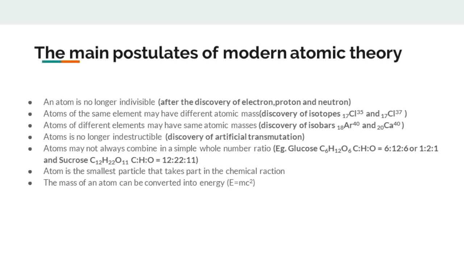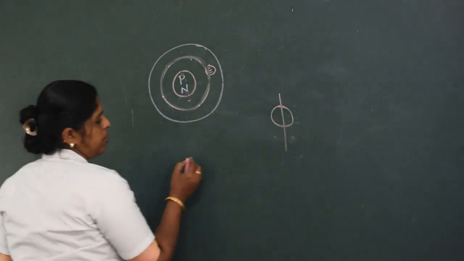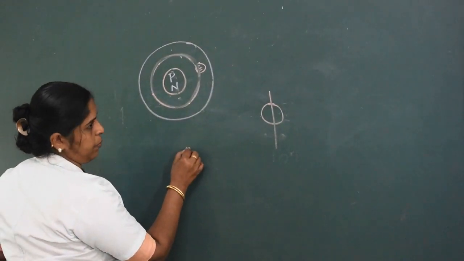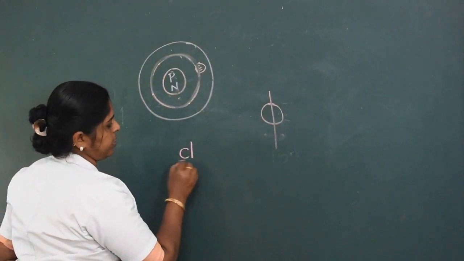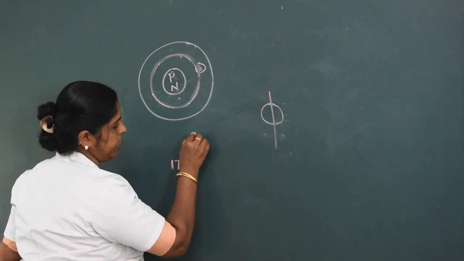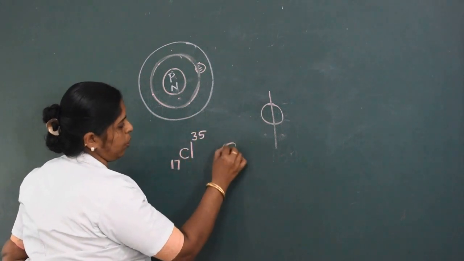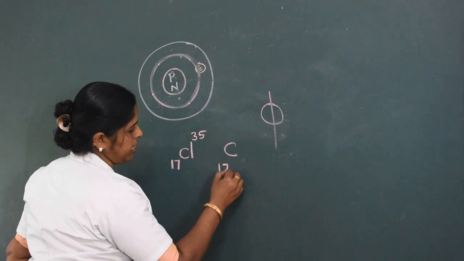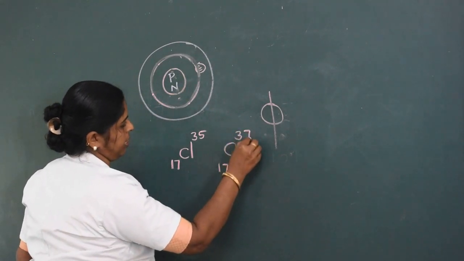Let's see the second point: atoms of the same element may have different atomic mass. We already studied about atomic mass and atomic number. For example, chlorine 17, 35 and chlorine 17, 37.